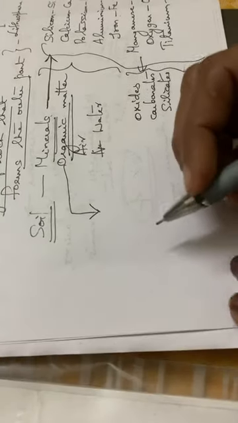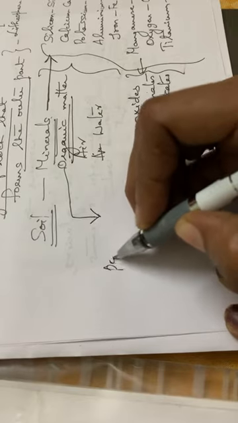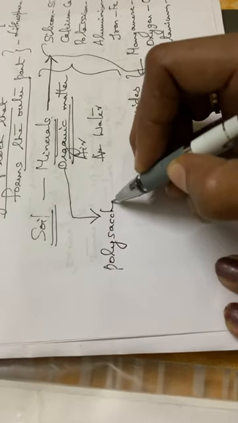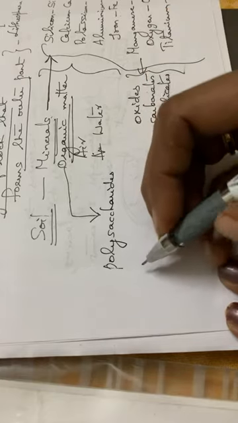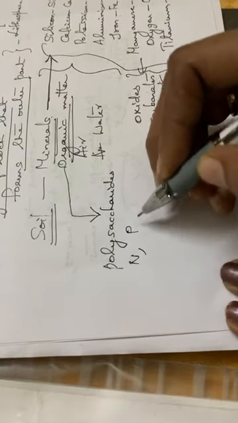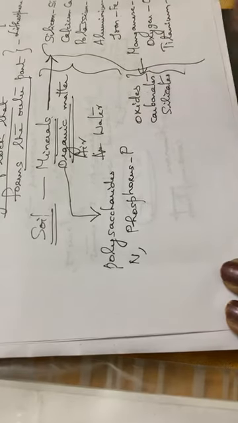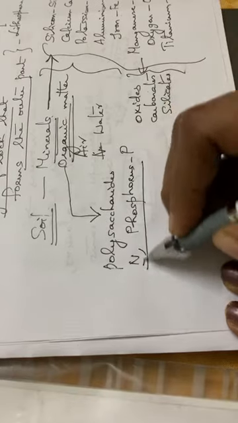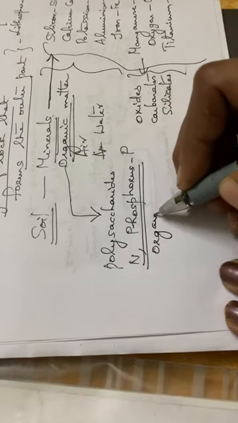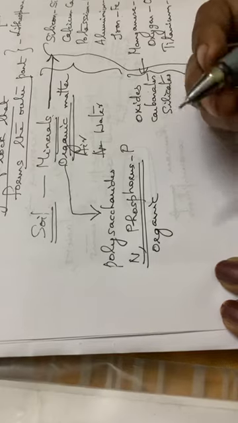Okay, then again the organic compounds. See, this is about the case of minerals. Then comes the organic matter present in the soil. While considering this organic matter, it will have polysaccharides, then some compounds of nitrogen, then phosphorus, whose chemical symbol is P. So the organic compounds of nitrogen as well as phosphorus will also be present. These all come under the lithosphere.